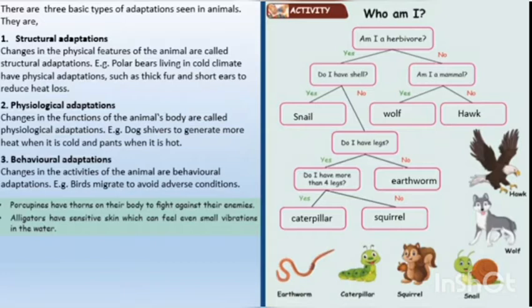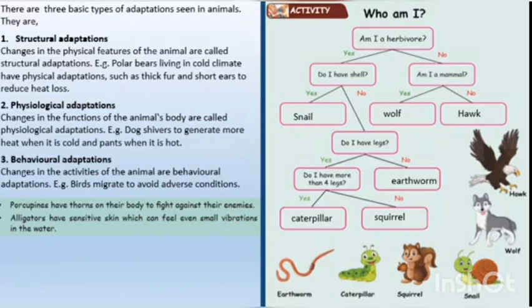Example, a dog shivers to generate more heat when it is cold and pants when it is hot. Behavioral adaptation. Changes in the activities of the animal are behavioral adaptation. Example, birds migrate to avoid adverse conditions.